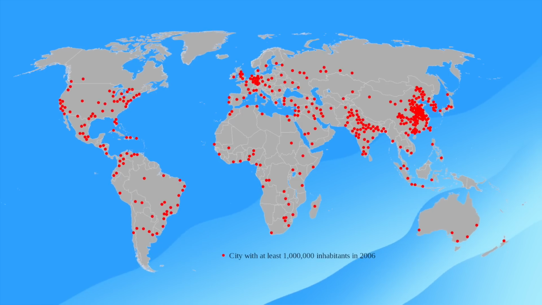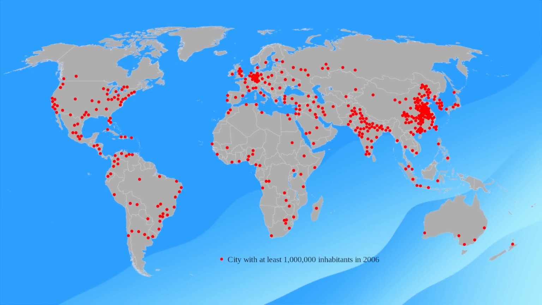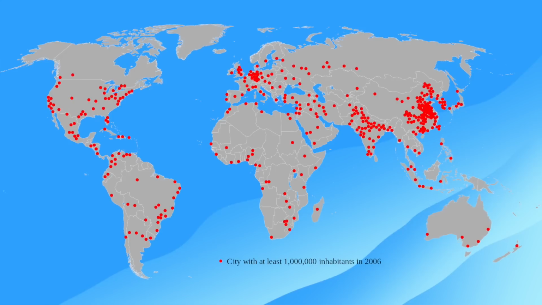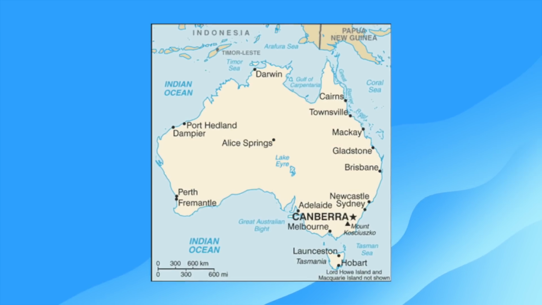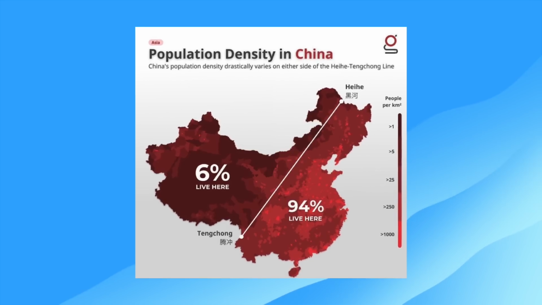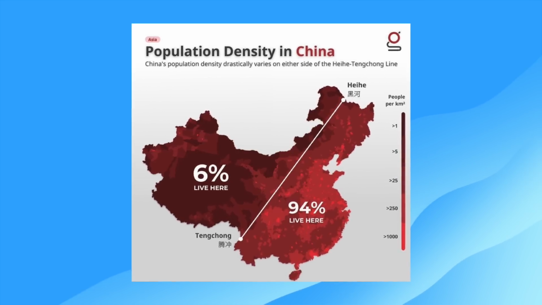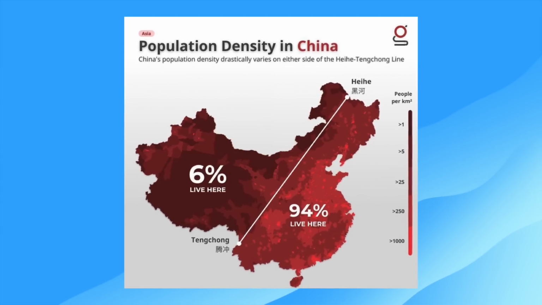Humans always have and always will flock to coastal regions of countries for the sheer fact that importing and exporting of goods is infinitely easier. Therefore, New Australia would likely follow the same path, just like modern day China sees the vast majority of its population situated on its east coast. Very few people live in its western provinces.